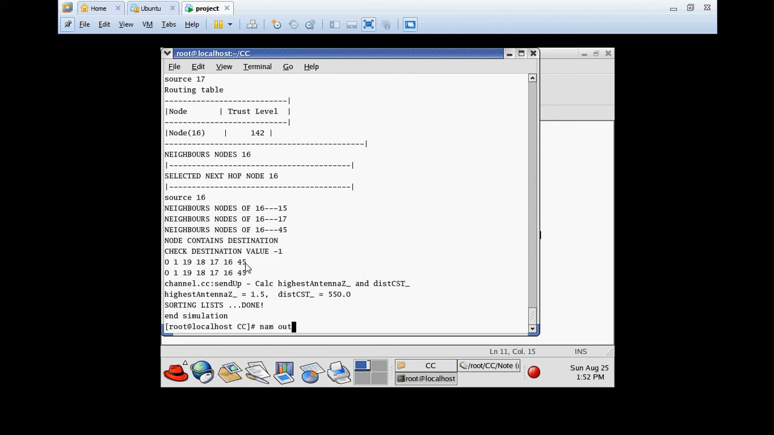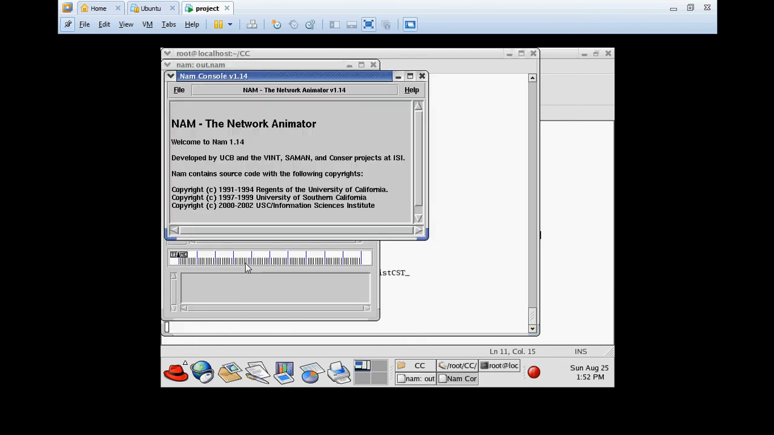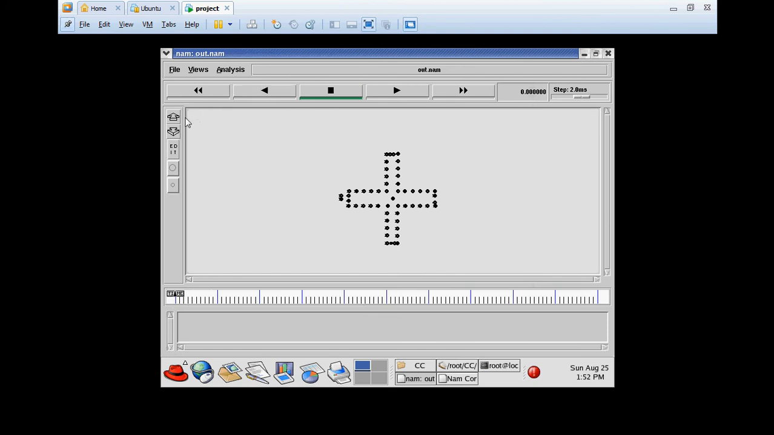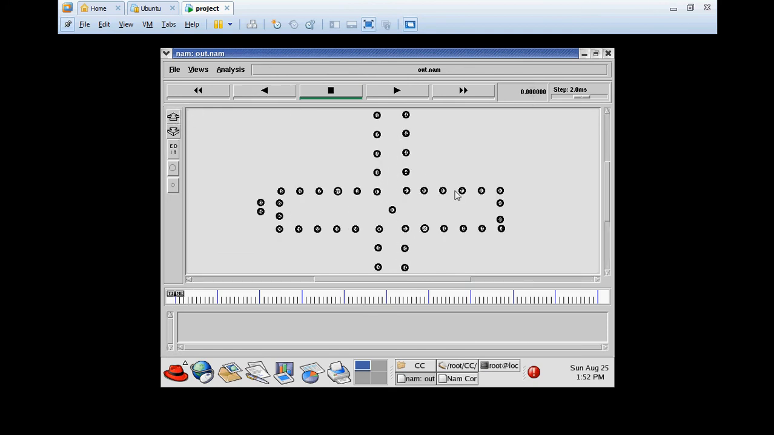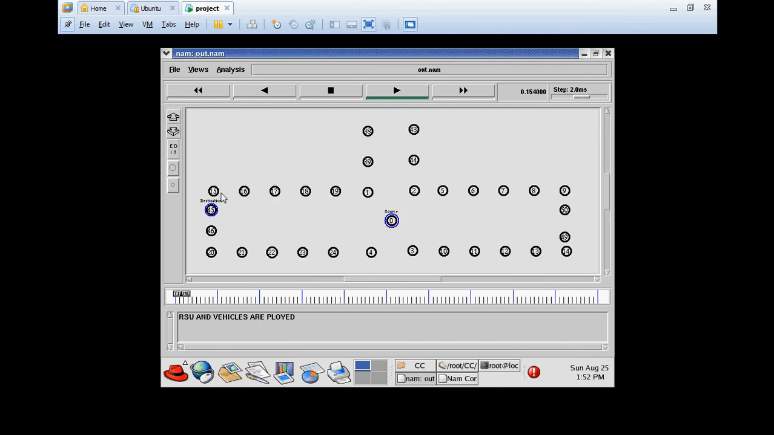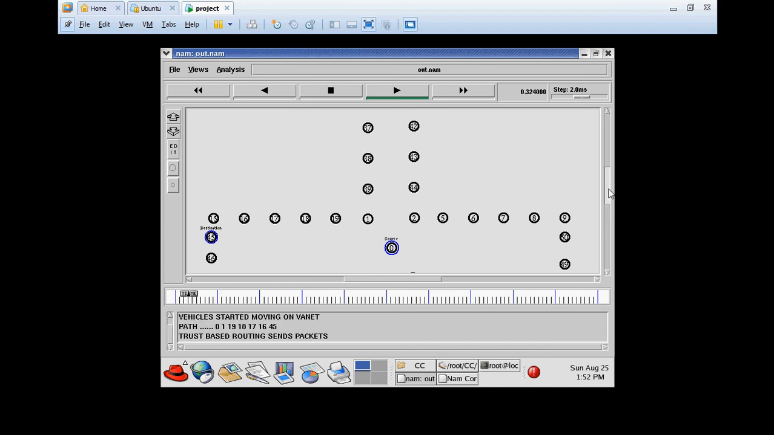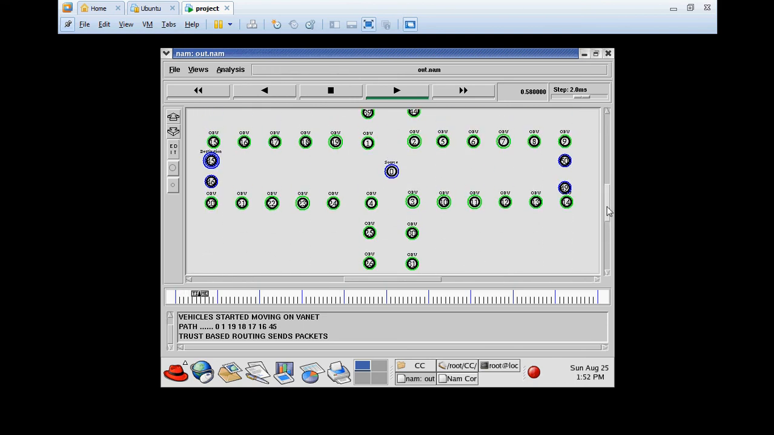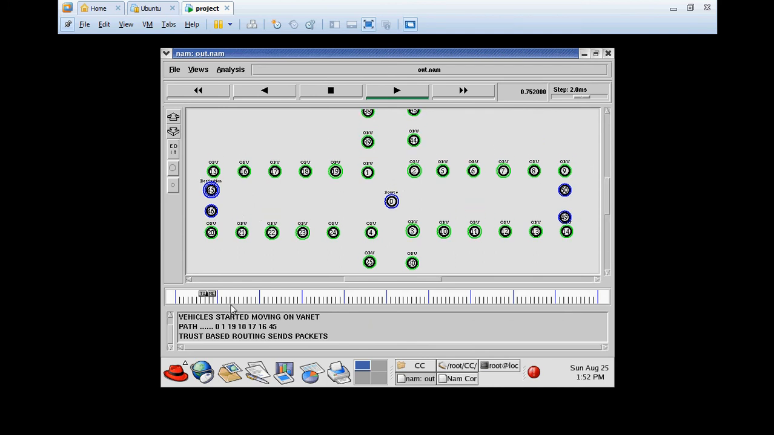So I am showing nam.out.nam. Here you can zoom, and the VANET architecture is shown here. You can run the project. These are all the RSUs or OBUs, as we say, in the architecture of the network. There are two vehicles on every road moving through, and this is like a control center. We are taking node 0, and 0 is the control center.